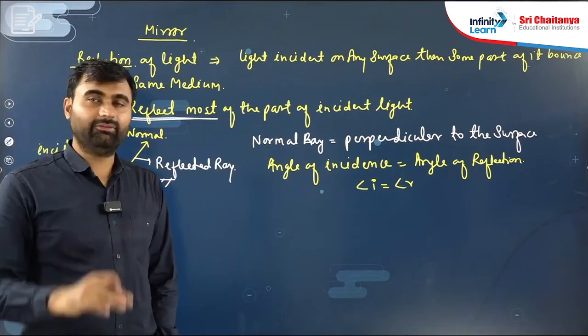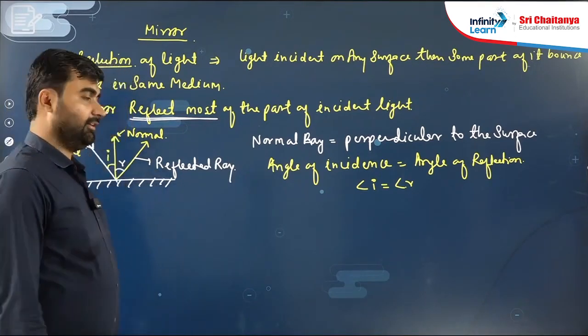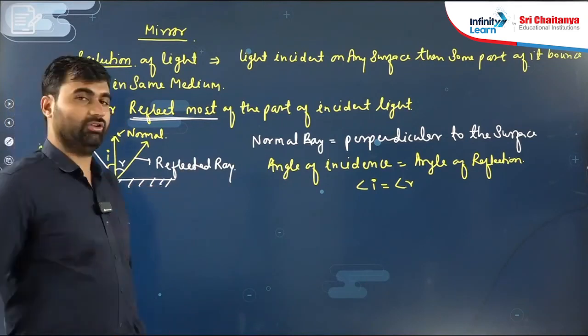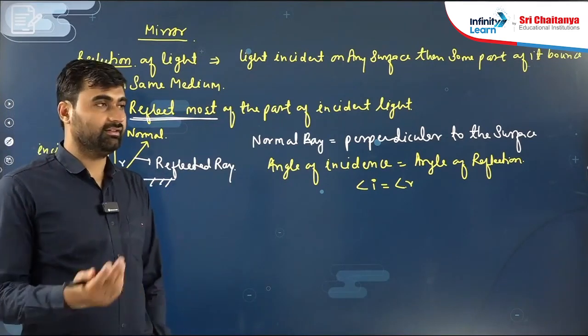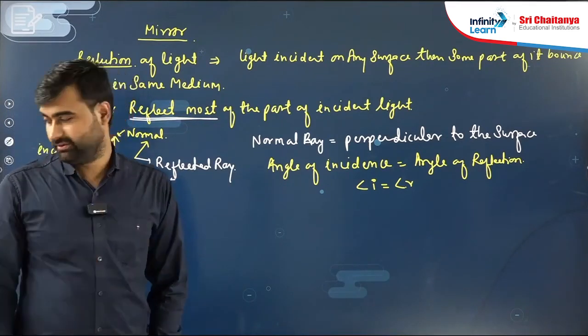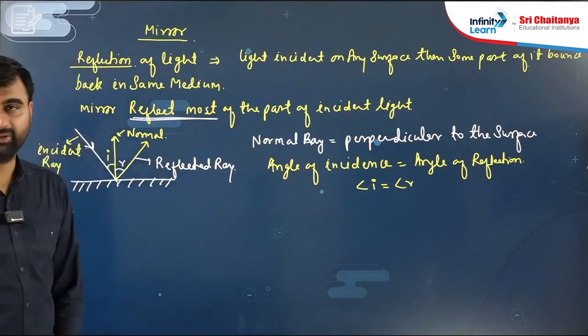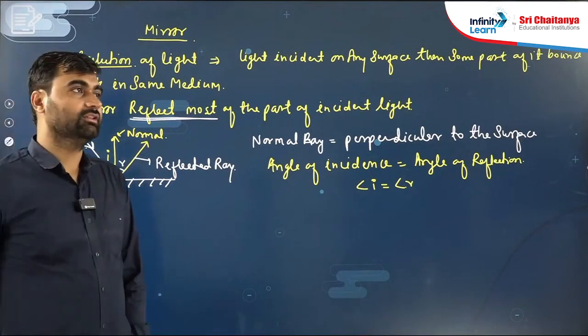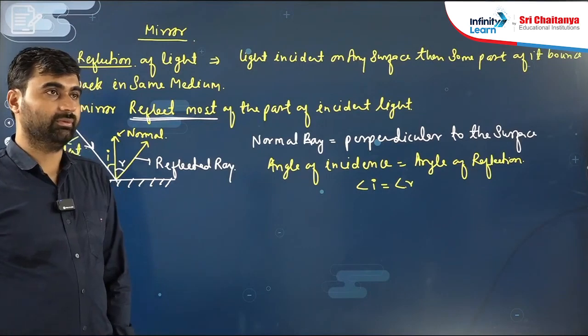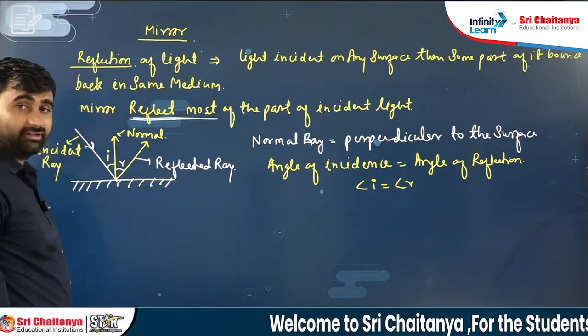You know all these points, but what extra will we discuss here? You have to remember these points, then only can we discuss spherical mirror. Plane mirror everyone knows, but only few students know about spherical mirror. Is it clear to all?